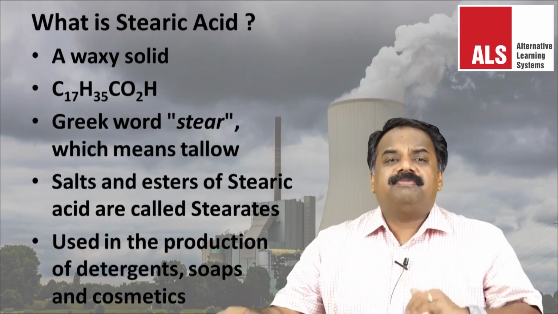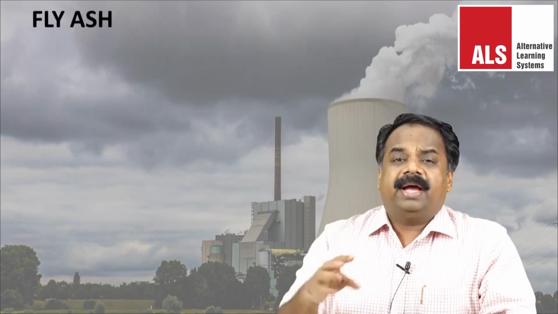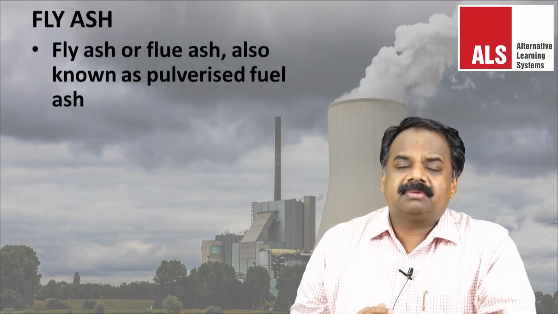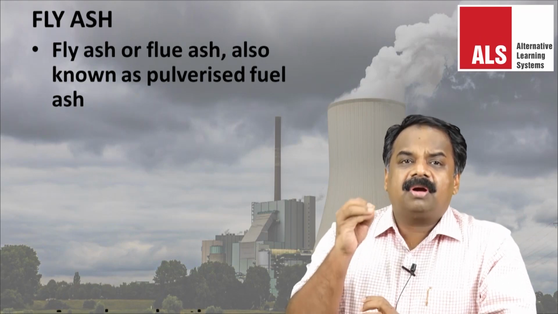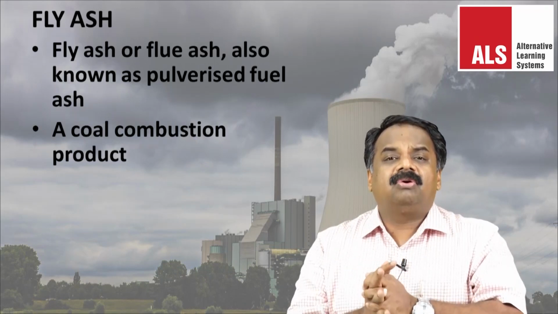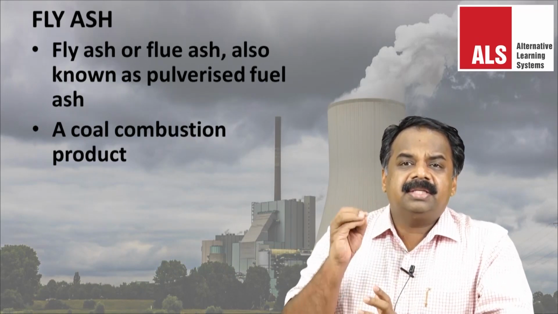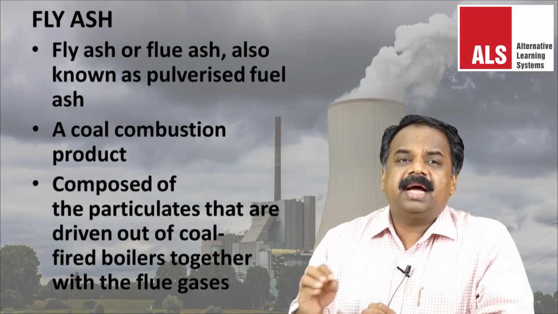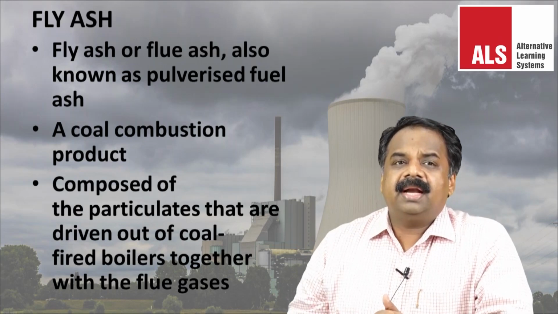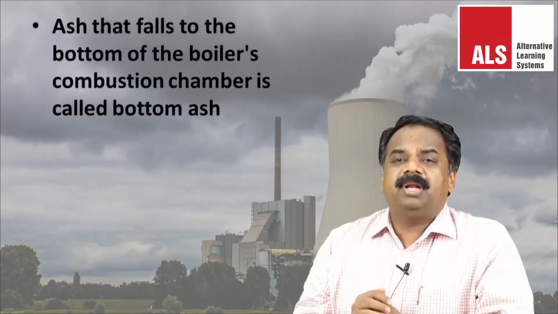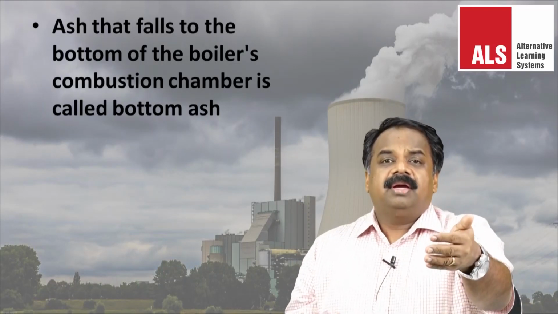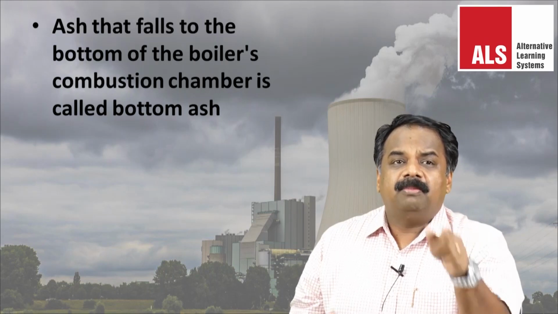Now, coming to fly ash or flue ash, FLUE, also known as pulverized fuel ash, it is a coal combustion product. When coal is burnt, this is a byproduct, composed of particulates that are driven out of the coal-fired boilers together with flue gas. And ash that falls at the bottom of the boiler's combustion chamber is called bottom ash. So what has fallen in the bottom of the boiler chamber is called bottom ash.